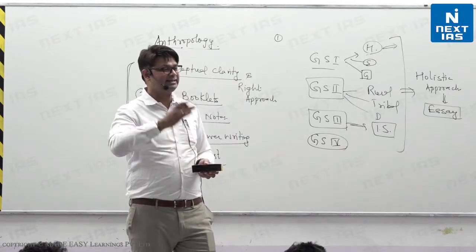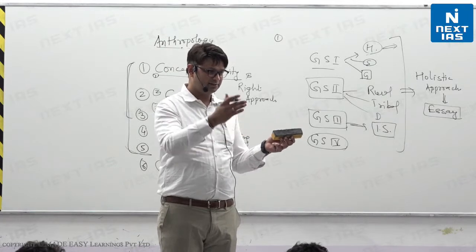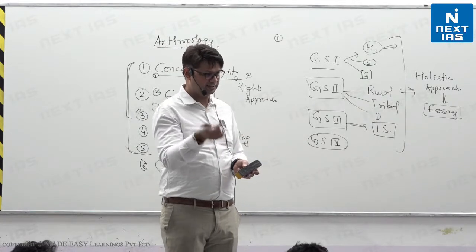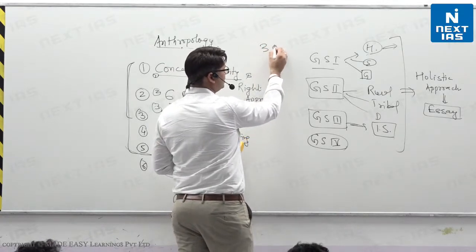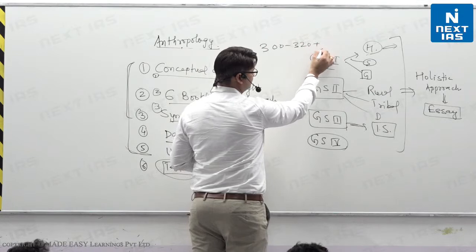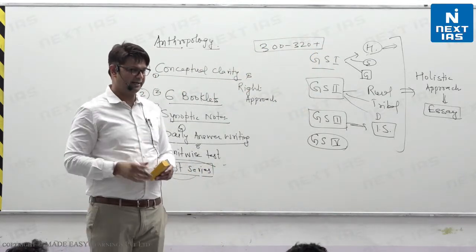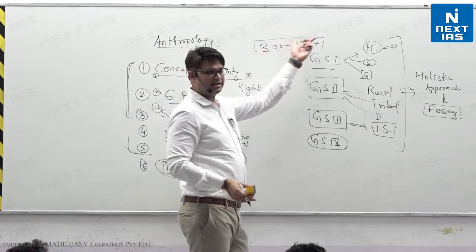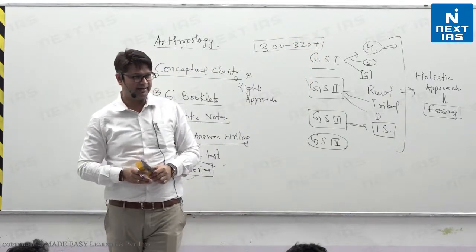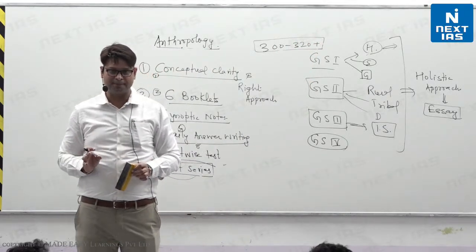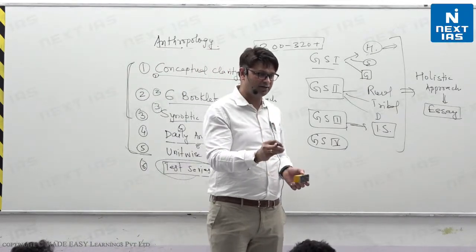The average score varies year to year. If the selection is at 950, then the score will vary; if it is at 900, it varies. But easily I can say that on a normal day, you can score anyhow 300 to 320 plus, if you do hard work. For this year, I'm saying 300. If the average score goes up, naturally you can get 320 plus. People have scored 360 plus also. That depends on many factors, your hard work,